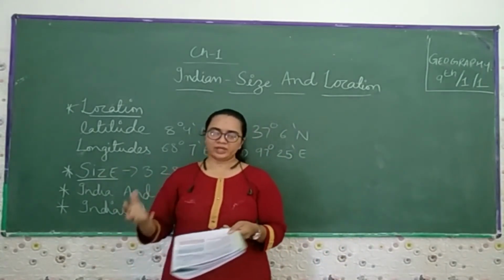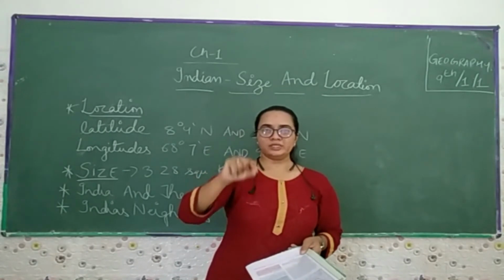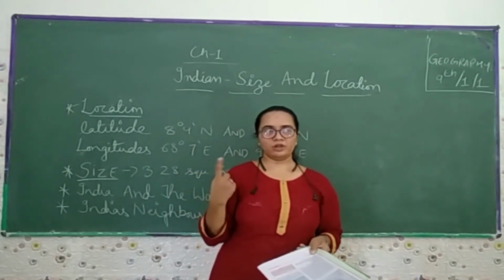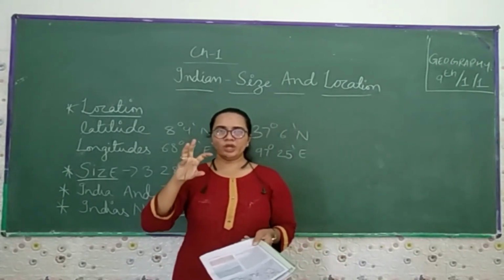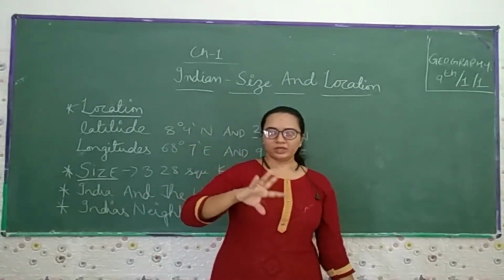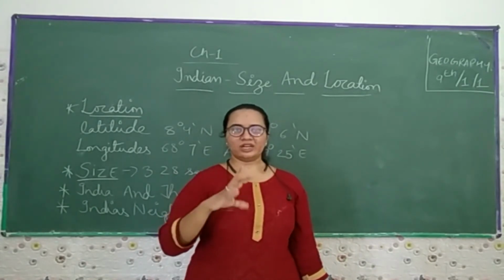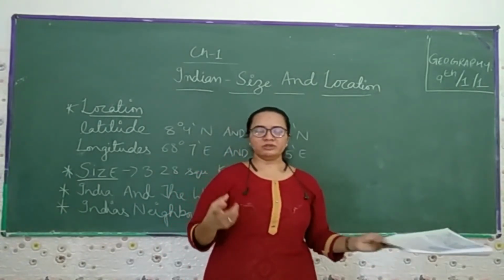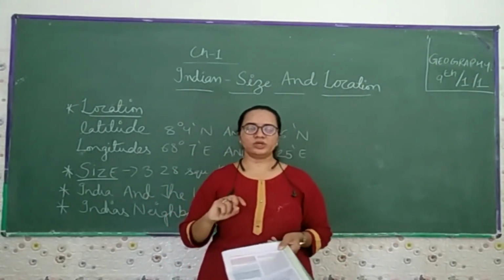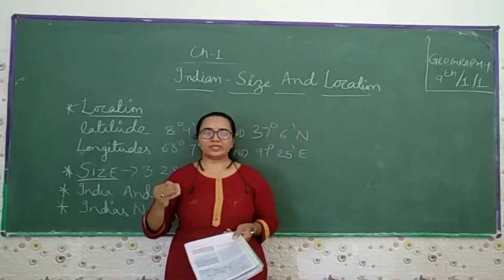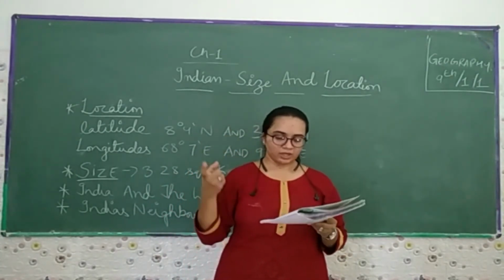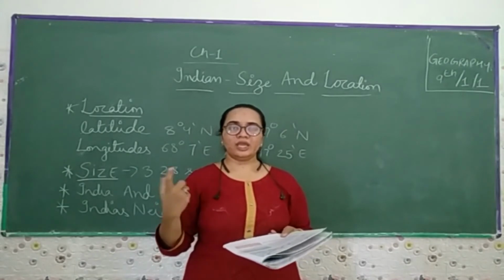Over time, there are now 28 states and 8 union territories, because Daman and Diu were merged and Jammu and Kashmir and Ladakh were made union territories. So you have to keep in mind that we have 28 states and 8 union territories.